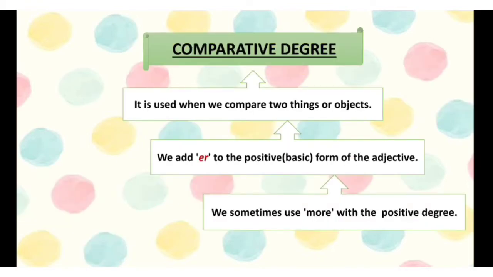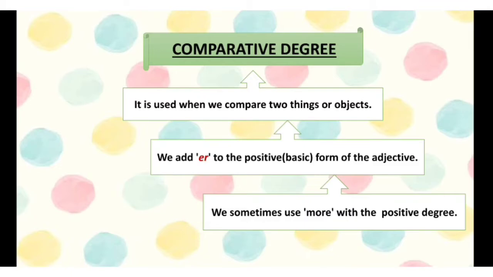Comparative degree. It is used when we compare two things or objects. Now, children, when we talk about the positive degree, we are not comparing one noun with another. We are talking about a single noun. But when we talk about the comparative degree, we are comparing two things or nouns or objects, right? We add er to the positive or basic form of the adjective. So, in the positive form, we have used the adjective in its original form, whereas in the comparative degree, we add er to the positive form of the adjective.